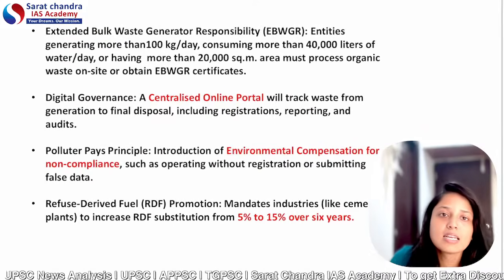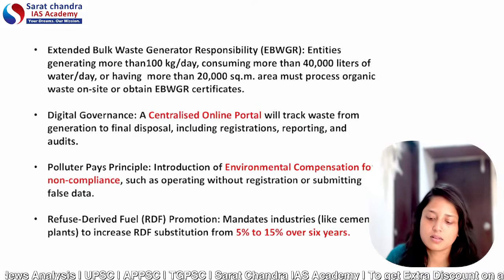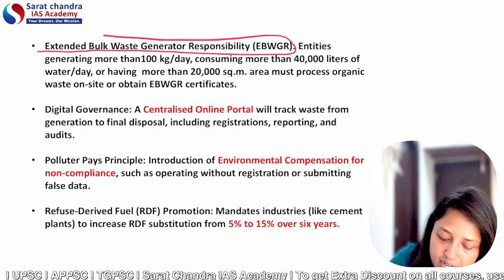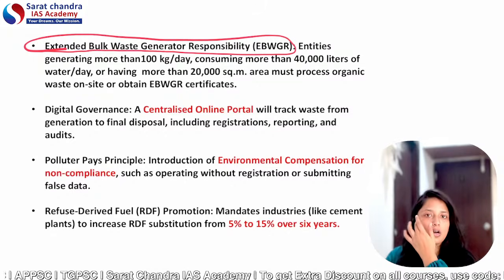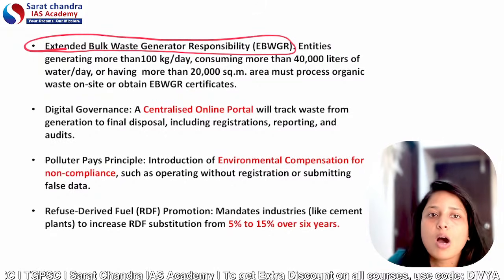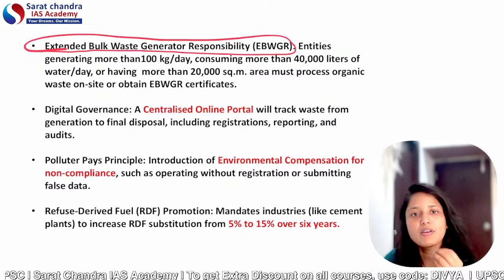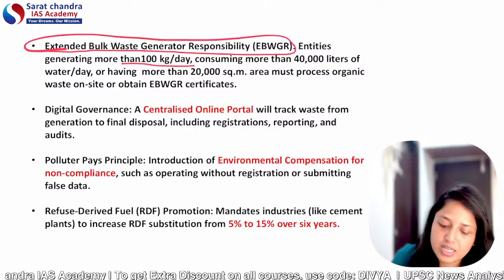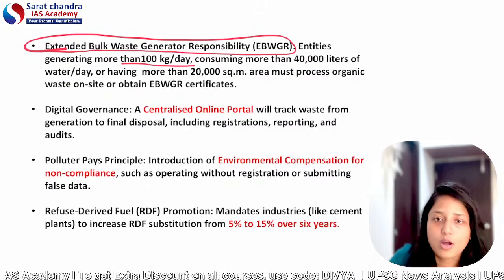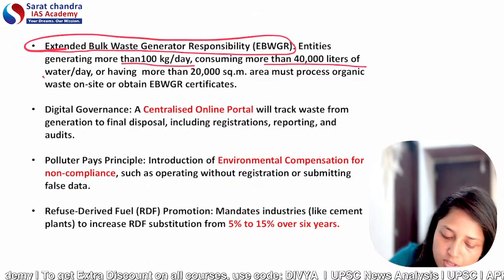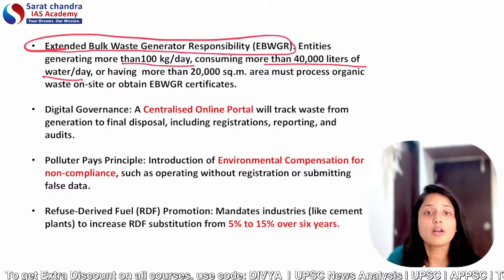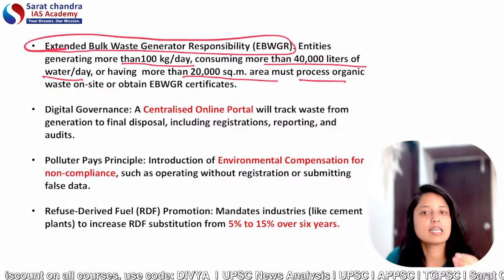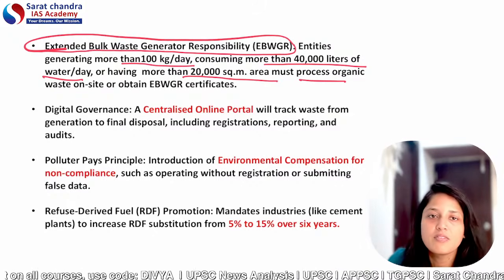After that, the next important concept is related to extended bulk waste generator responsibility. First of all, the provisions have defined who are bulk waste generators. Bulk waste generators are the entities who generate more than 100 kg of waste per day, or who consume more than 40,000 liters of water per day, or who have more than 20,000 square meters of area.